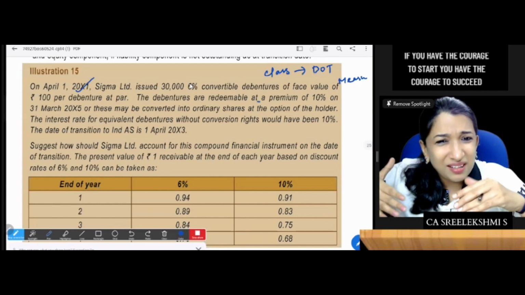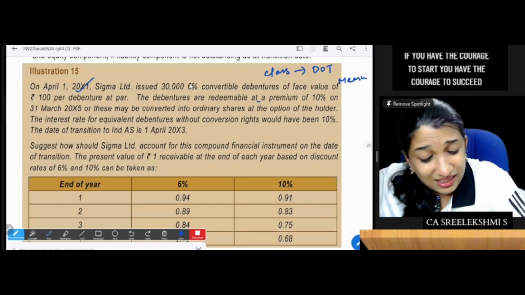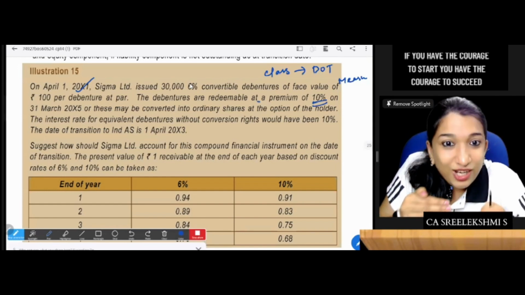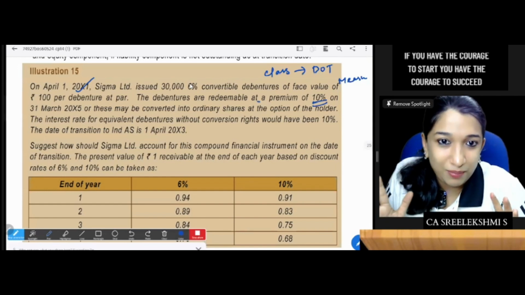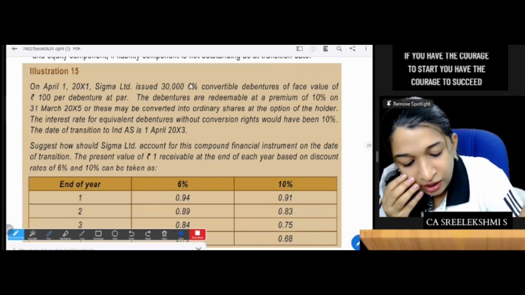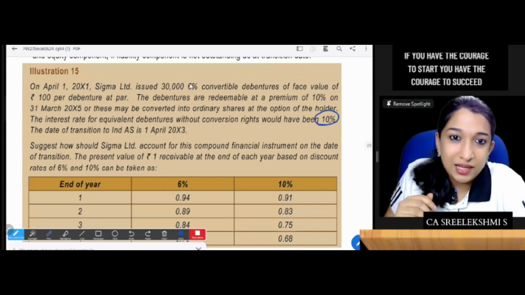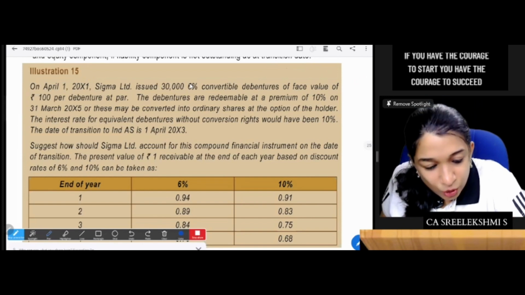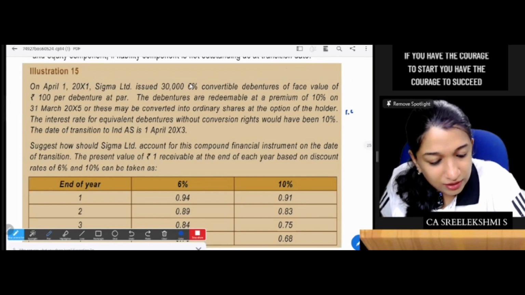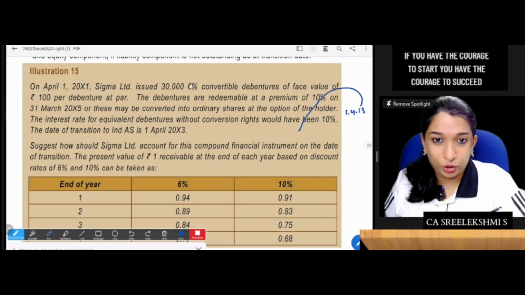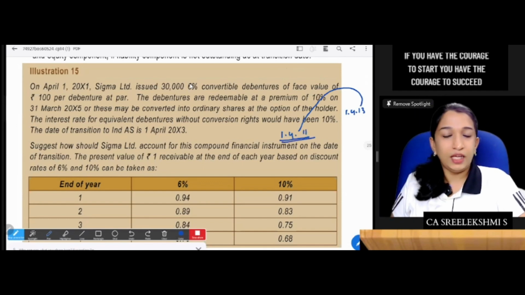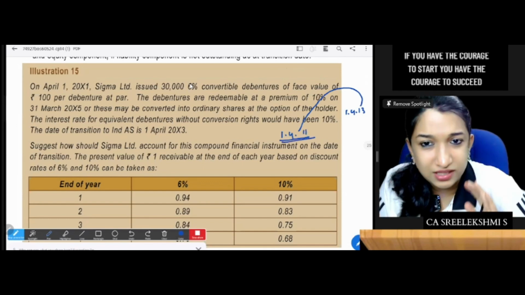retrospective calculation. But if it is impracticable, that is, that day's EIR or IBR calculation is not possible, then it is enough to measure on the date of transition itself. But here it has been given to us: 10%. Correct. So how should we do it? You are now on 1st April 2013, but go back to 1st April 2011. The information is there, so you are going back to 1st April 2011.